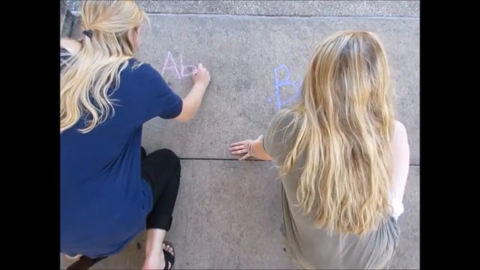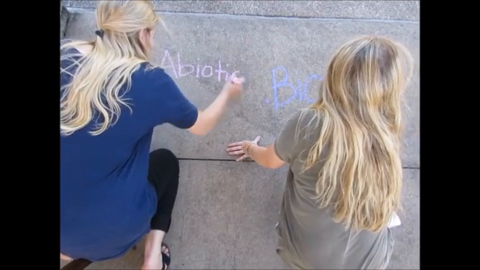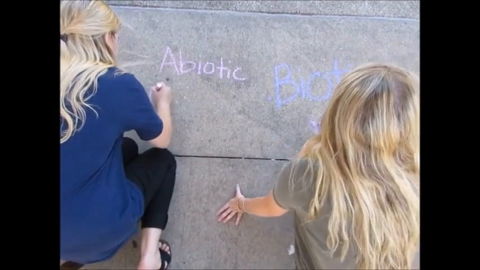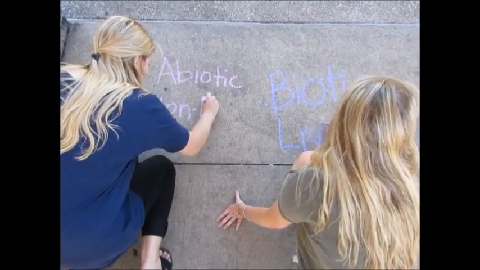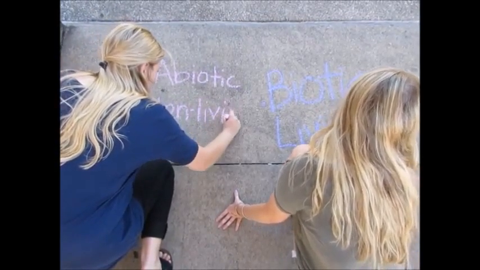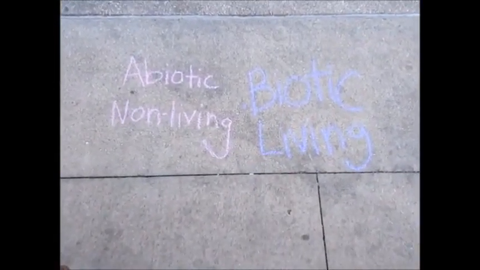Why is it important to understand what abiotic and biotic factors mean? Also, why should we know the difference between living and non-living things? Well, let's break it down together. Living and non-living things work together to make an ecosystem run smoothly. It is important to understand if something is living or not, so you know how to classify them.